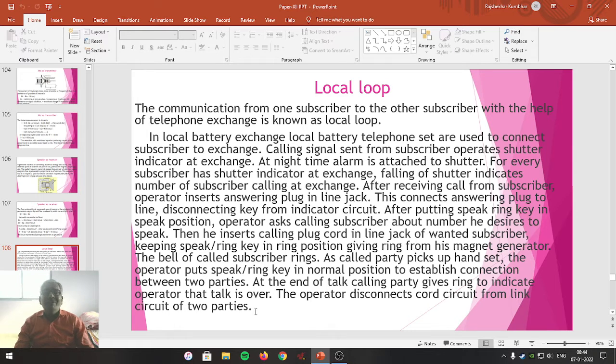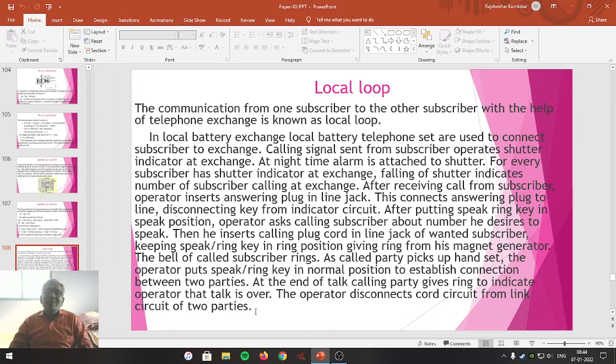In this particular way, the local loop does the role of connecting two subscribers with each other with the help of the telephone exchange. Whatever you have studied up till now was the period where very few subscribers were connected with the telephone exchange, or very few subscribers were using the telephone handset for their own communication.